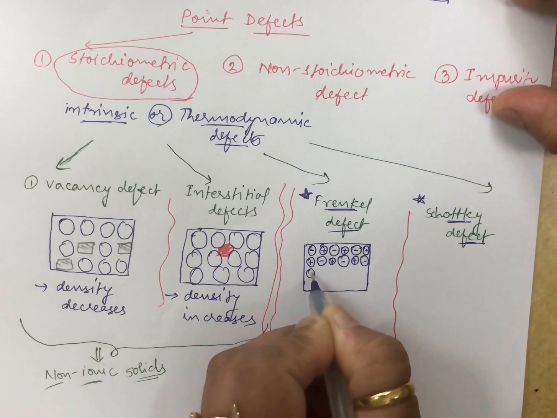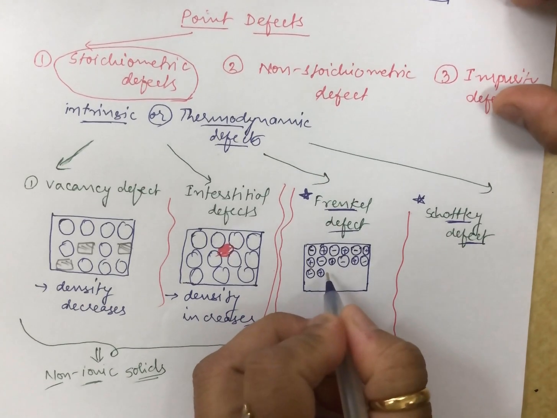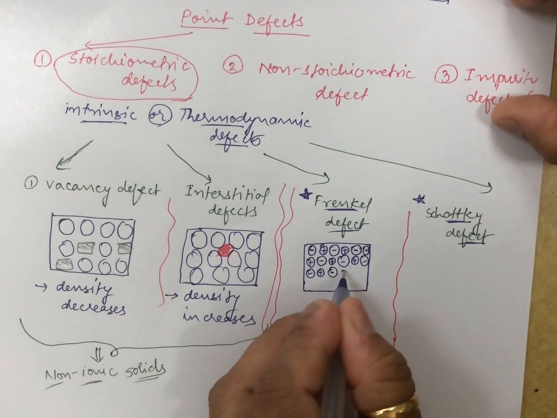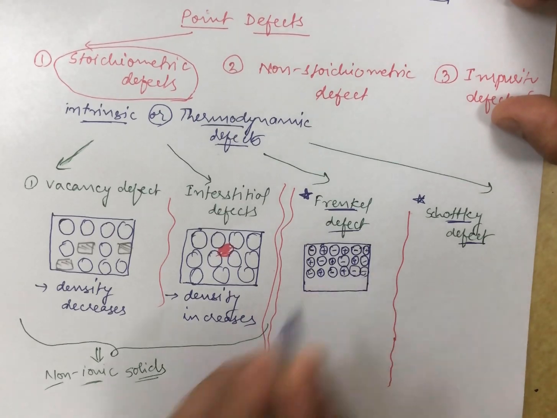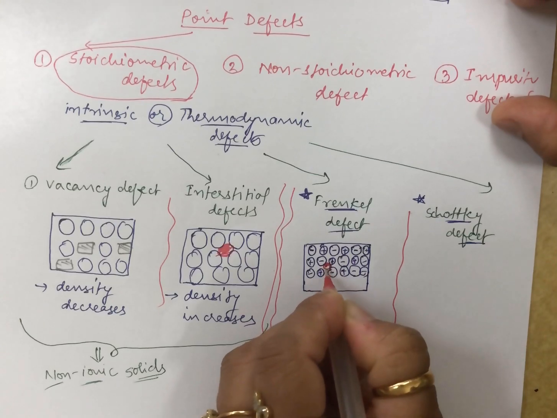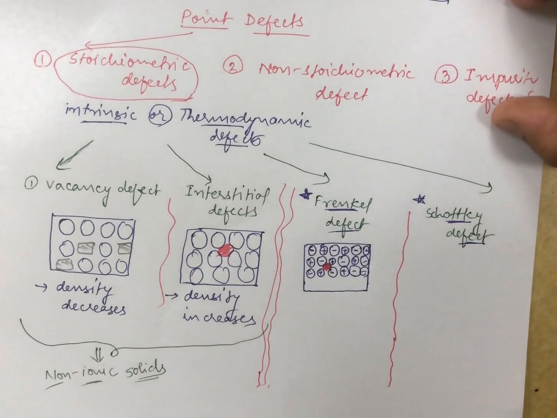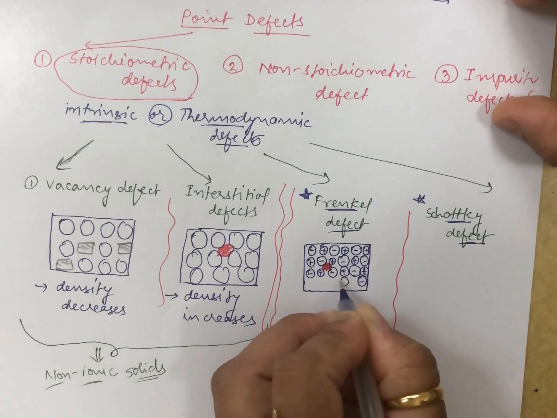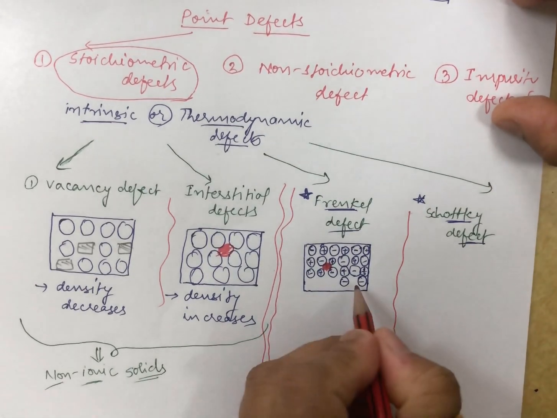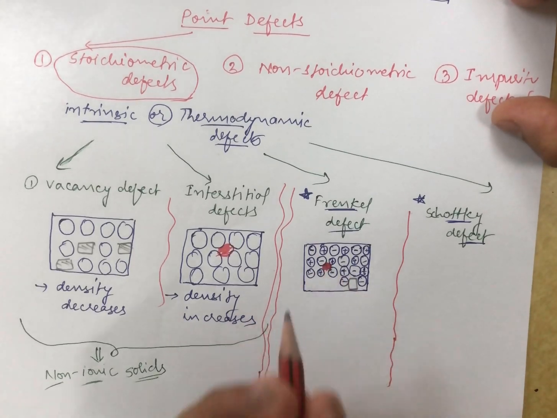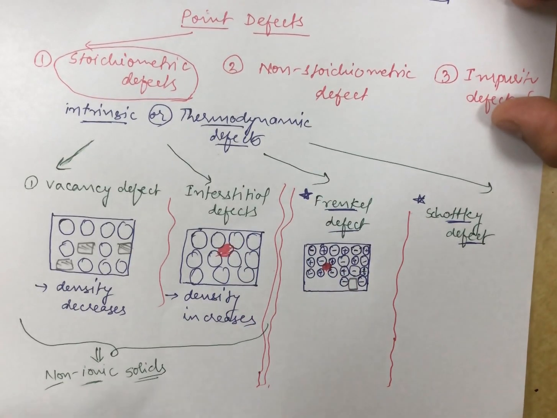So if I keep on showing you like this, in this regular arrangement, you will see that in this particular space one of your cations would be moving, and here I am leaving a space for the cation. It is this space which was left vacant, and from here the particular cation has moved to the interstitial site.